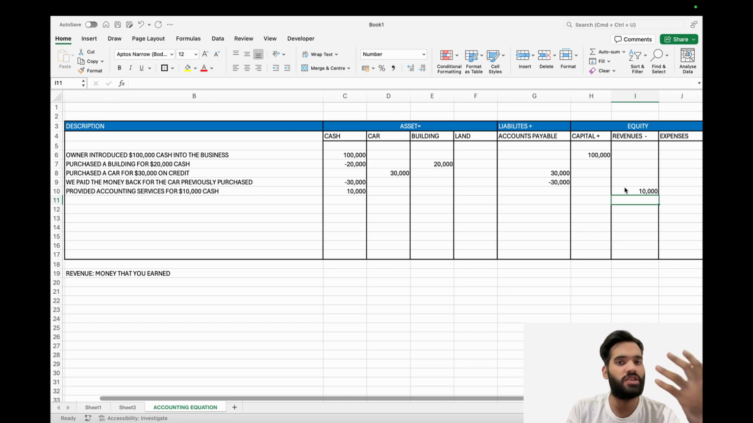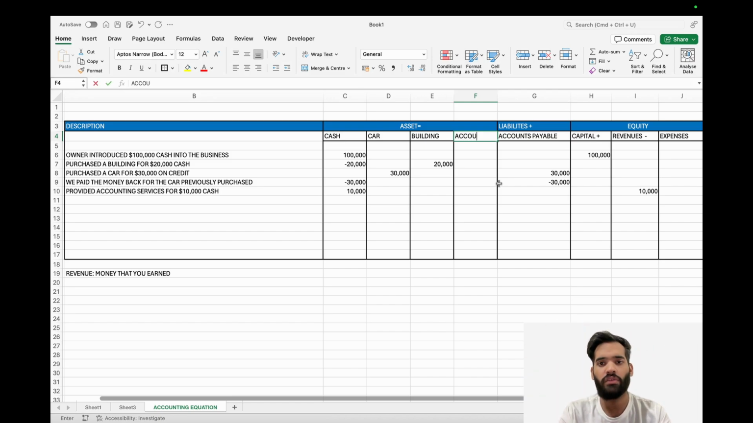Now let's talk about the situation that you might be thinking about. What if it was not cash? It means I did the work and the customer will pay me money later. So let's introduce another account into this table called accounts receivable.